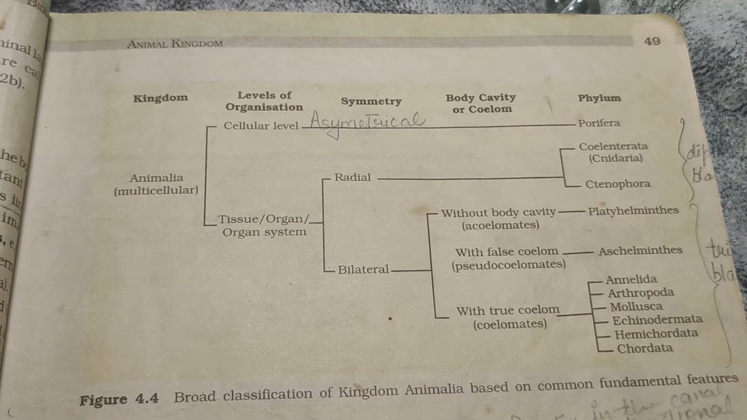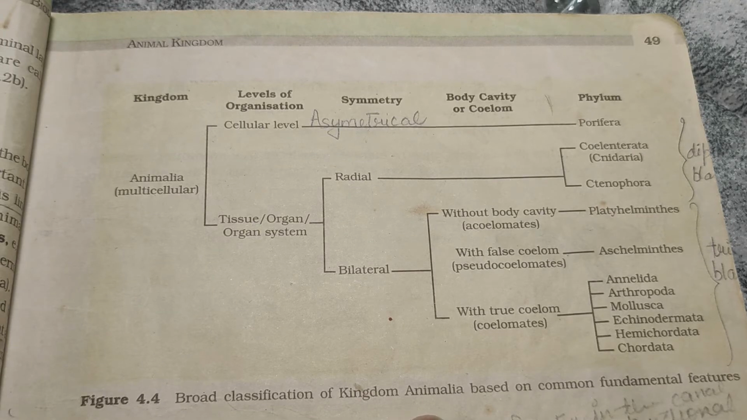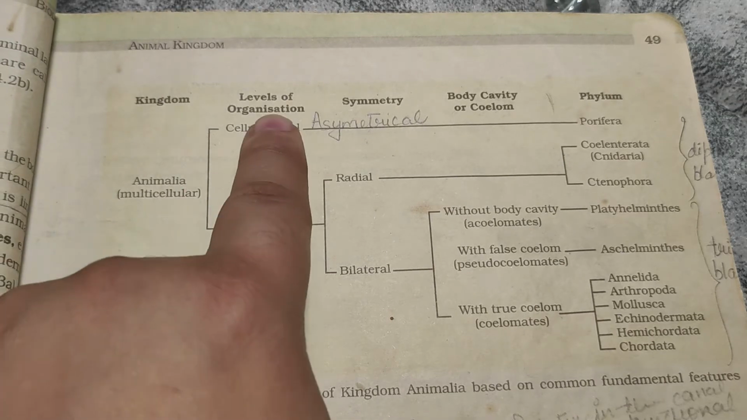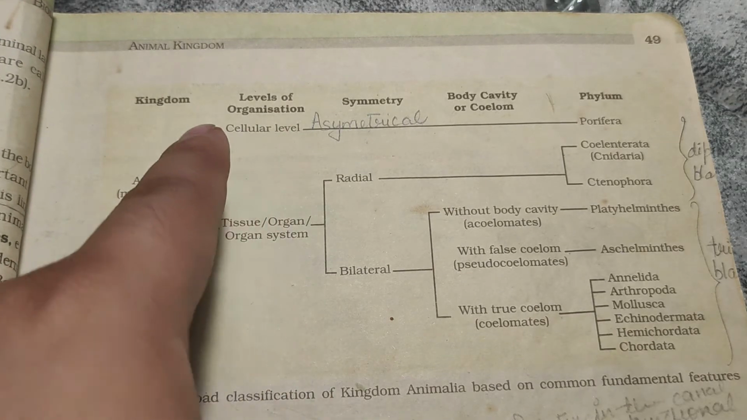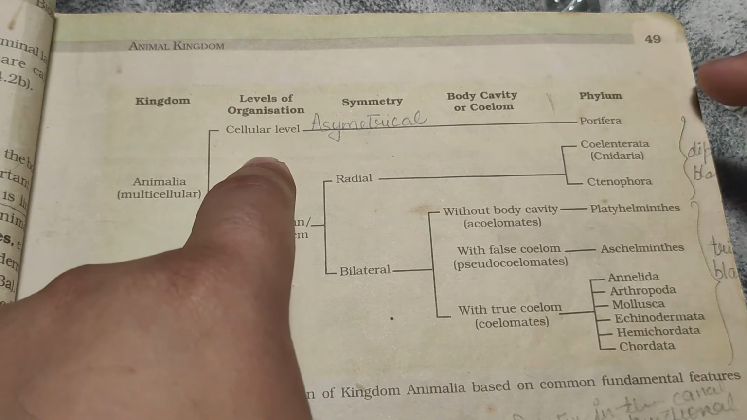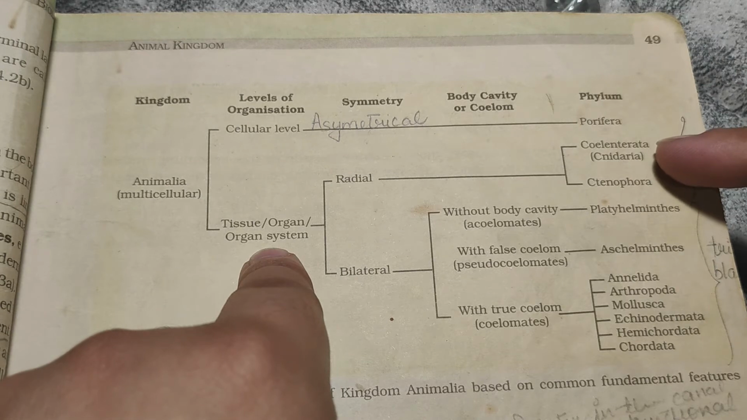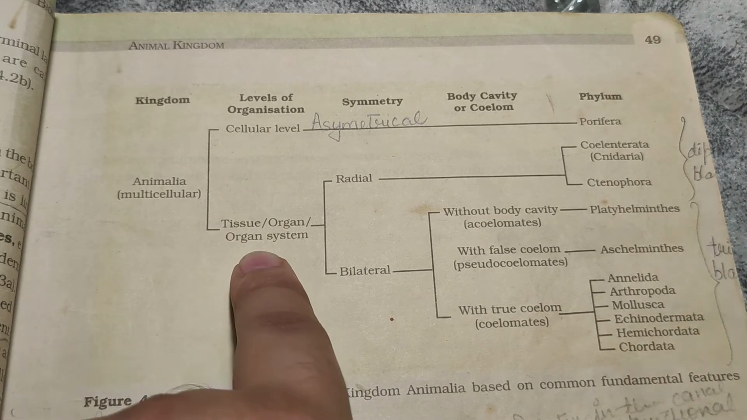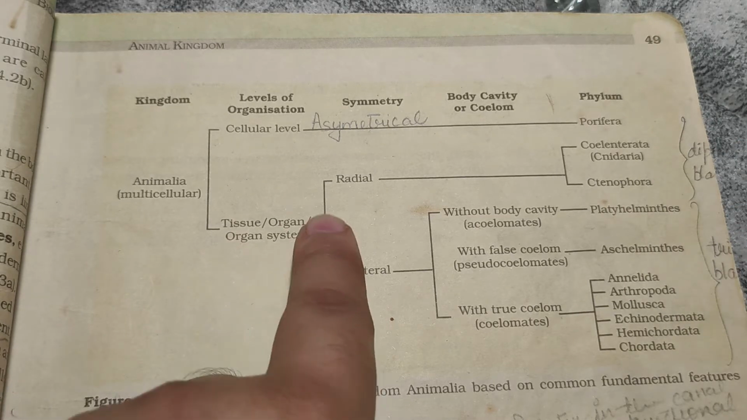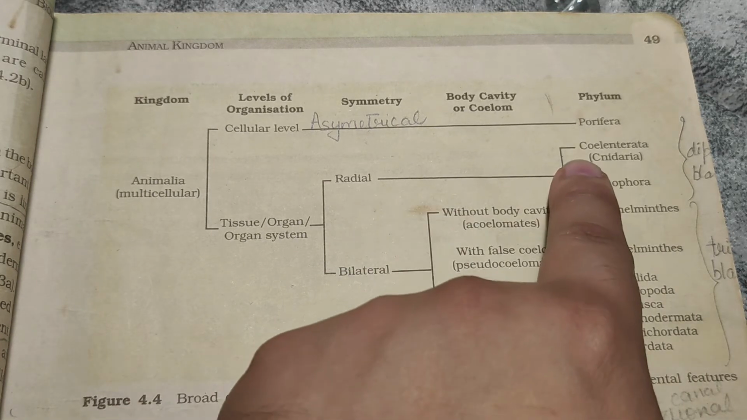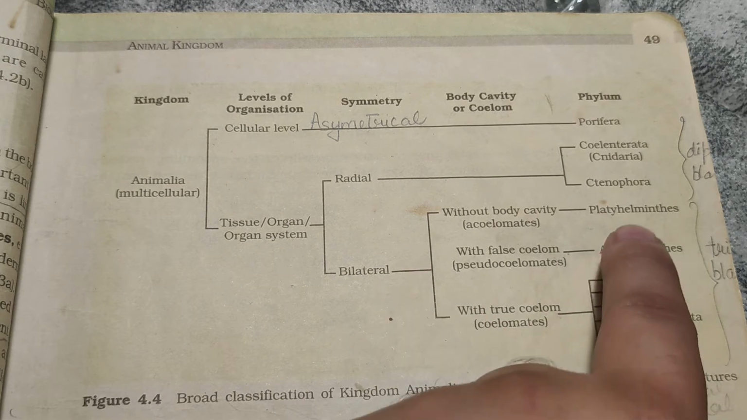So here's figure 4.4. Broad classification of kingdom Animalia based on the common fundamental features. First we are starting with the kingdom Animalia on the basis of level of organization, cellular level and tissue, organ or organ system level. Cellular level is given to the porifera, and others, Cnidaria, Ctenophora, Platyhelminths, Aschelminthes, Annelida, Arthropoda, Mollusca, Echinodermata, Hemichordata, Chordata are in the tissue, organ and organ system level. Now radial and bilateral symmetry. On the basis of this, radial: Cnidaria, Ctenophora, and bilateral: all others.